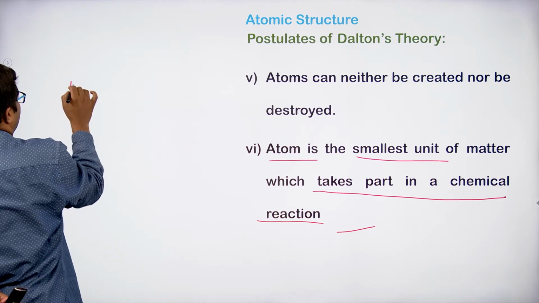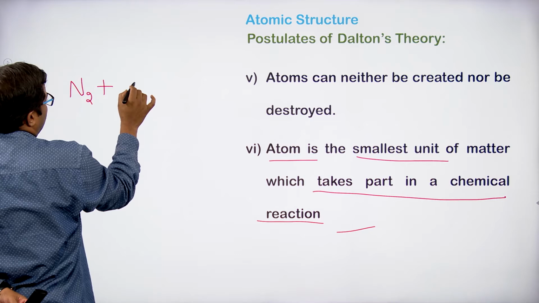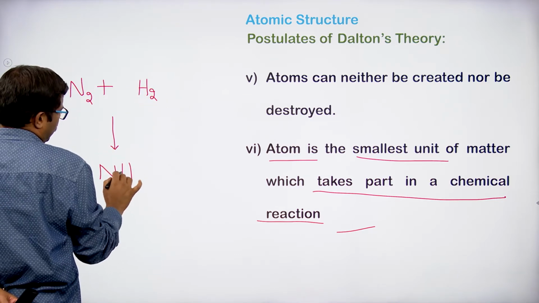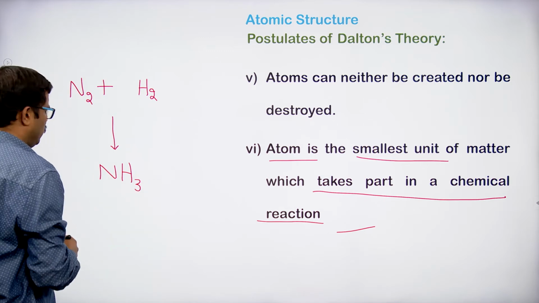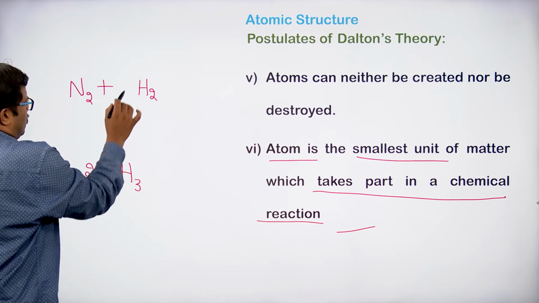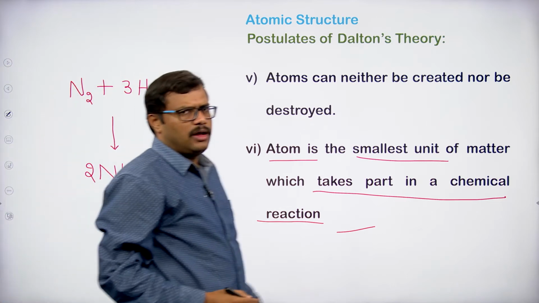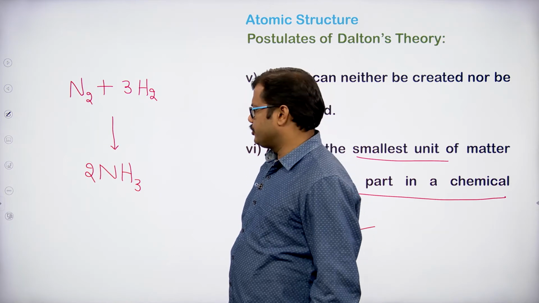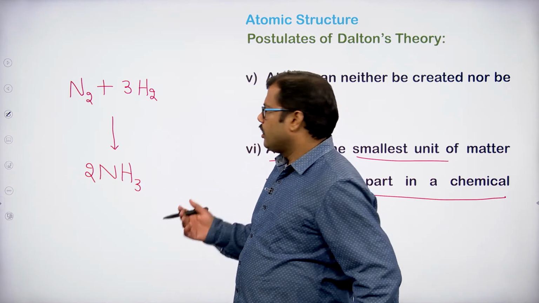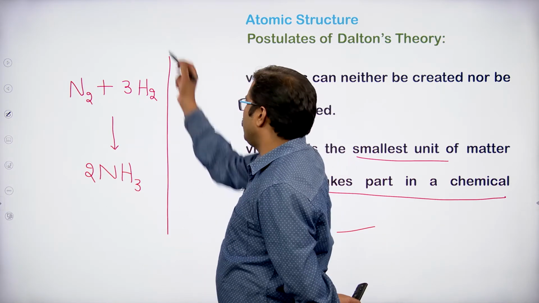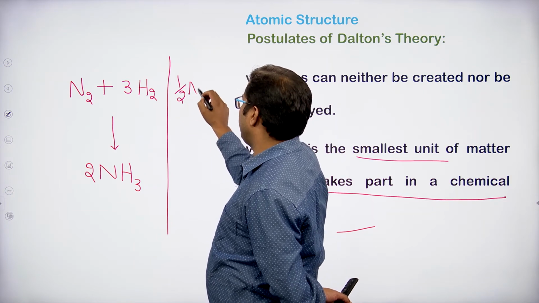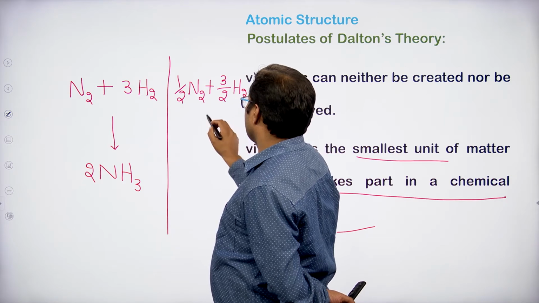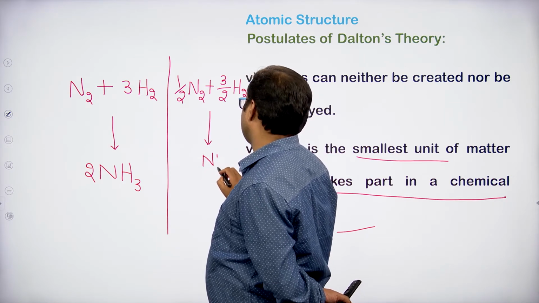For example, if we take a nitrogen molecule reacting with a hydrogen molecule giving ammonia, then 1 mole of nitrogen will react with 3 moles of hydrogen giving 2 moles of ammonia. If we write this the other way around, half a mole of nitrogen reacts with 3/2 mole of hydrogen giving 1 mole of NH3.